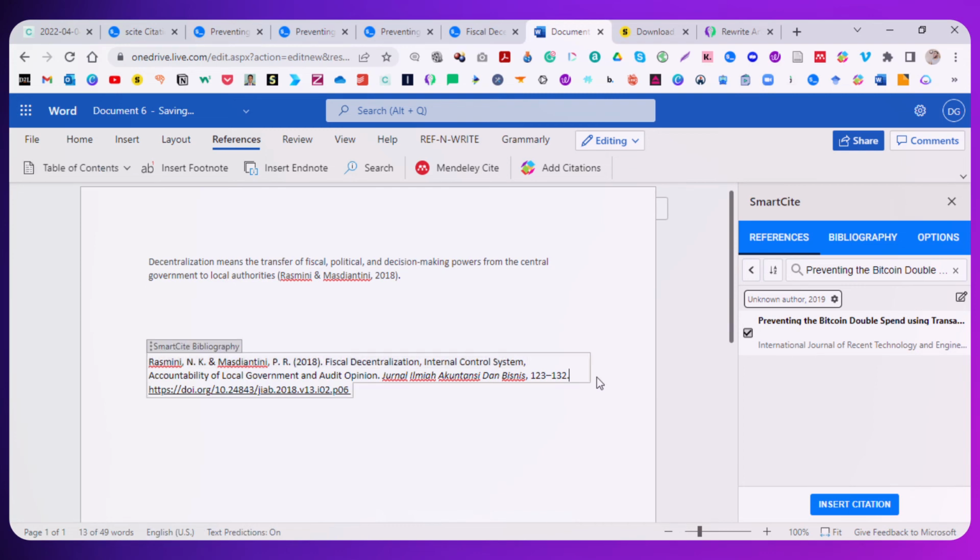The key here was to learn a little bit more about decentralization, what it means, how it's used. We know cryptocurrency uses a decentralized system, and we know from this research definition that the way this works is it takes the authority powers from the central government to the local authorities. So it takes the government's power out, in essence, of how the control of it is run.